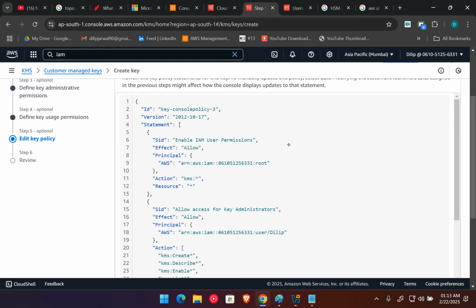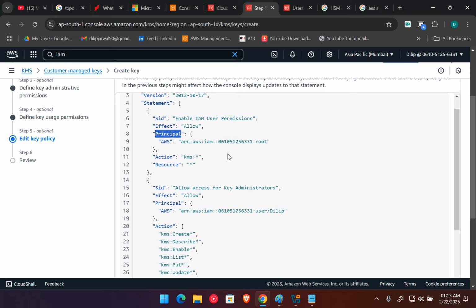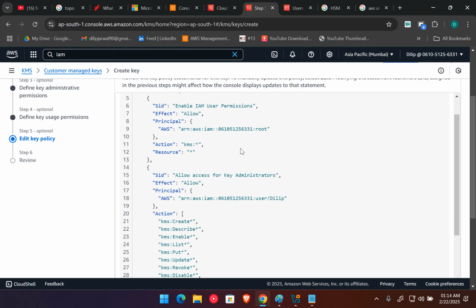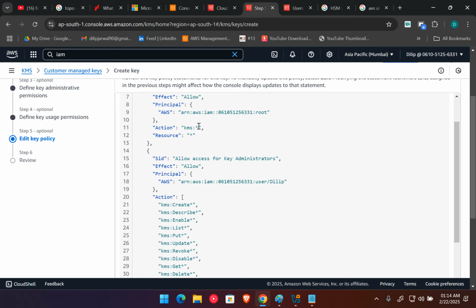So here if you can see, mainly the user, we have root, and the root user has all the power of this KMS service. And in the security world, users are also known as principals. If anybody works on Kerberos kind of security, there we mostly use principal as the user. Okay, that means the root user is able to access everything in the KMS service. Here you can see the action, kms, everything.